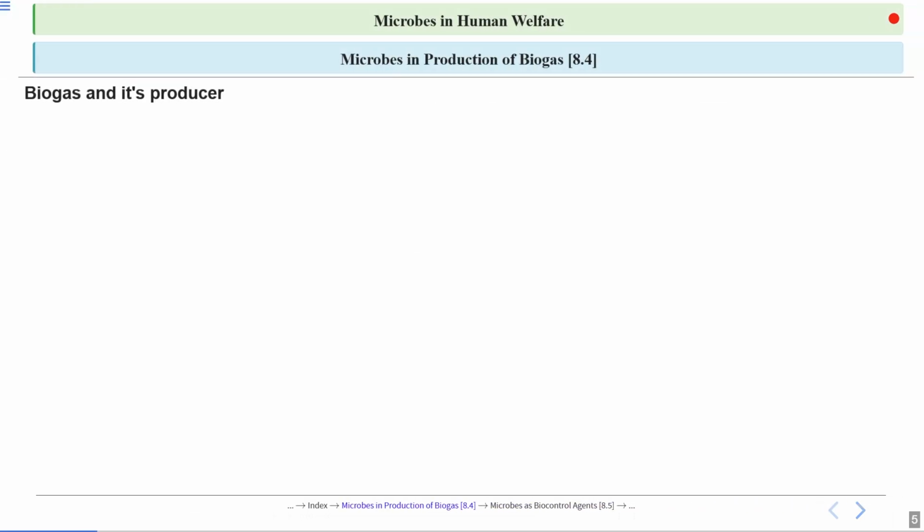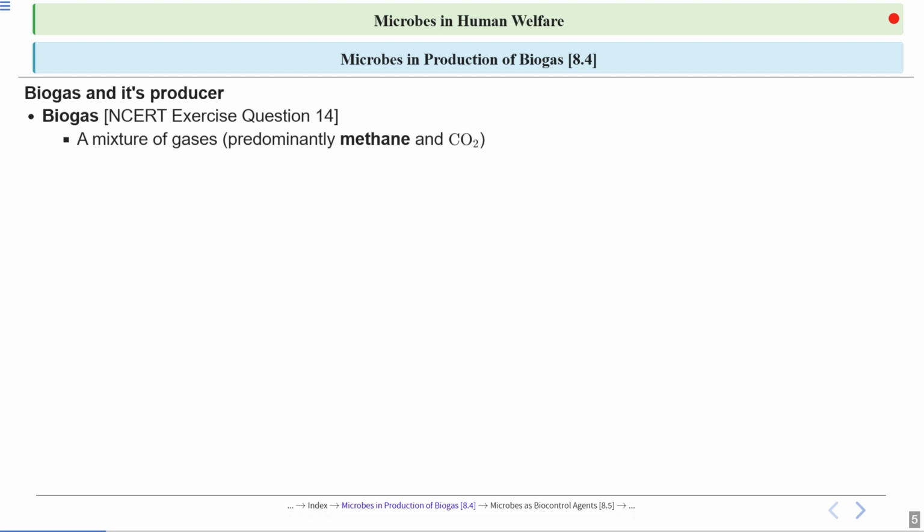Okay, let's talk about biogas and its producers. There is a question in your book, question number 14, related to this topic. Biogas is a mixture of gases. And what are the main components of biogas? These are methane and carbon dioxide.